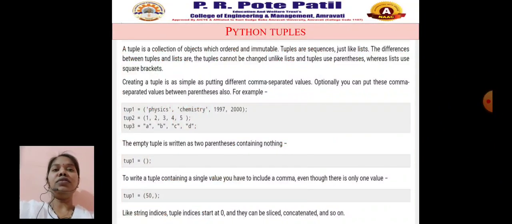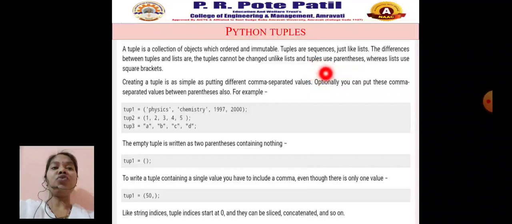See, Python tuples. A tuple is a collection of objects which is ordered and immutable. Tuples are sequences just like a list. The differences between tuples and lists are that tuples cannot be changed, unlike lists, and tuples use parentheses, whereas lists use square brackets.